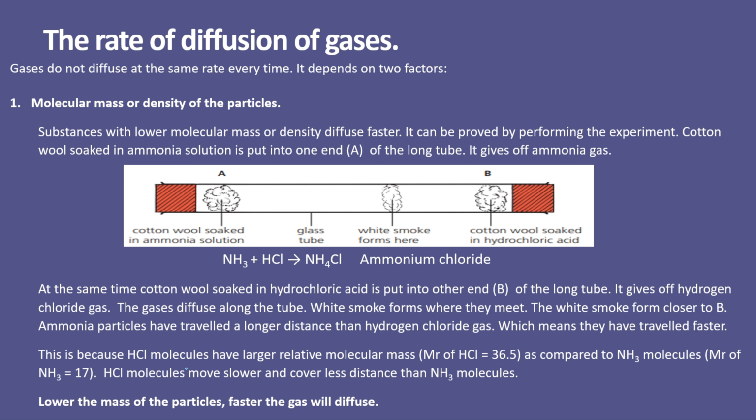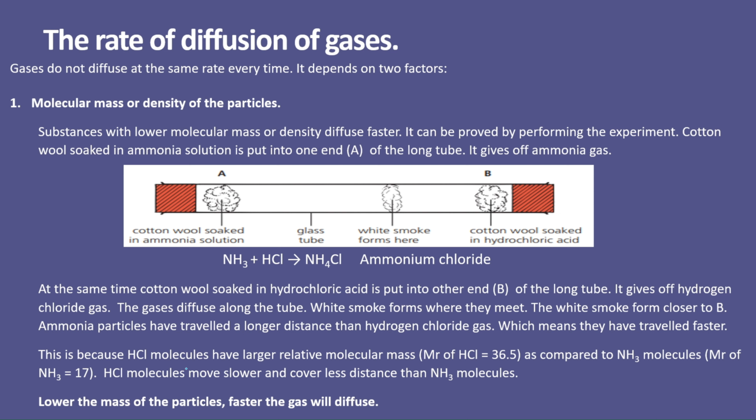This can be proved by performing an experiment in which a long glass tube is taken. Cotton wool soaked in ammonia solution is kept on one side and it gives off ammonia gas. On the other side, cotton wool soaked in hydrochloric acid is kept and it gives off HCl gas. Now the vapors travel in opposite directions and react together, and you can see the reaction.